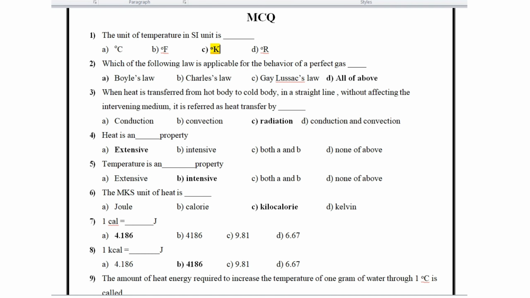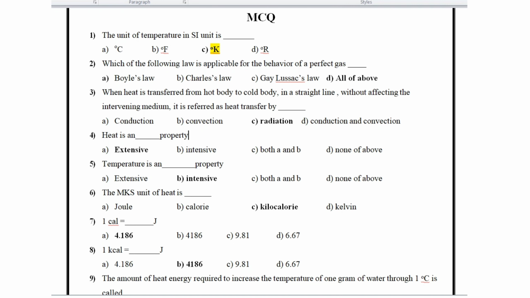When heat is transferred from a hot body to a cold body in a straight line without affecting the intervening medium, it is referred to as heat transfer by radiation. Heat is an extensive property. Temperature is an intensive property. The MKS unit of heat is kilocalorie. 1 calorie is equal to 4.186 joule, while 1 kilocalorie is equal to 4186 joule.